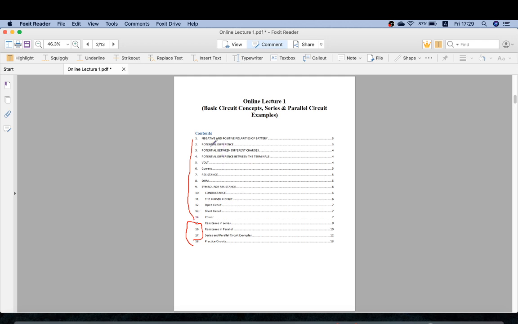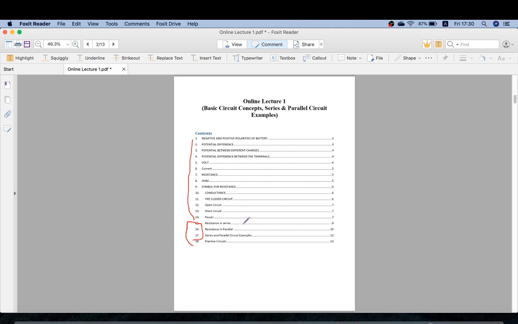So for content 1 to content 14, I will just give an overview, and you will learn the definitions. If you want to read more about this, you can consult the books or internet, and if you want to ask something, you can ask me on WhatsApp or Google Classroom.